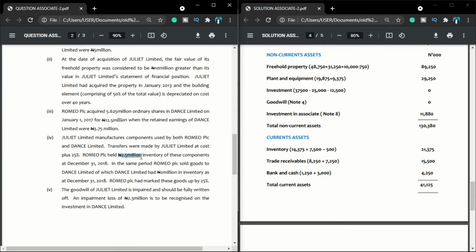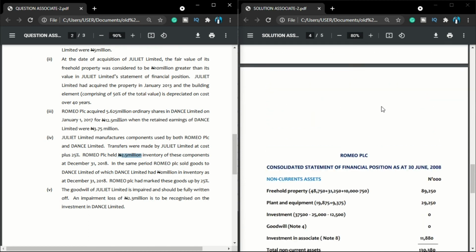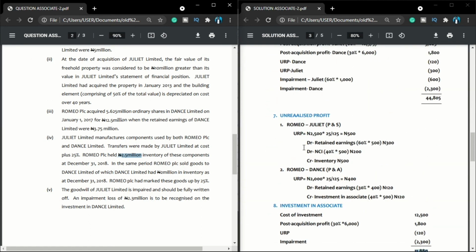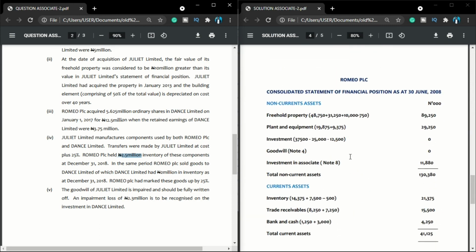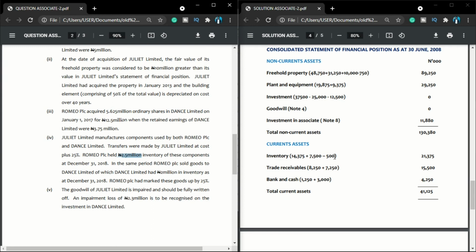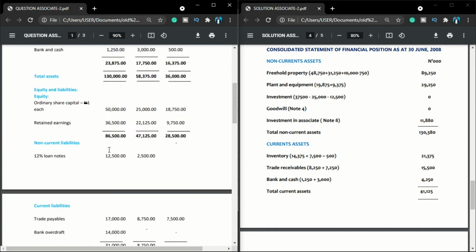Romeo owed 2.5 million of inventory, which we calculate unrealized profit on. And the unrealized profit calculated was 500. You can see I wrote the double entry for you in this question. I said debit retained earnings, which we've done, debit NCI, and credit inventory with how much? 500. So therefore my unrealized profit will reduce my inventory by the tune of 500, giving my inventory to be 21,375. So I move on to the next one.